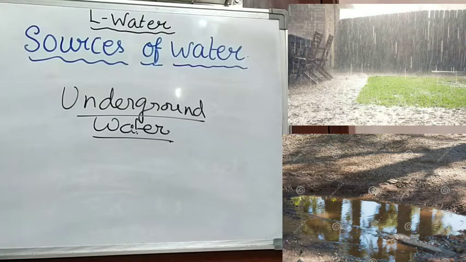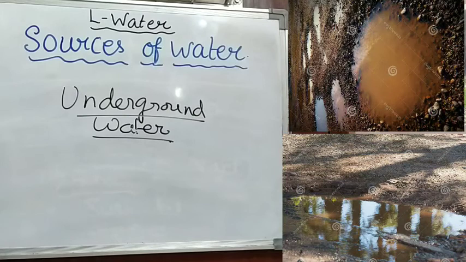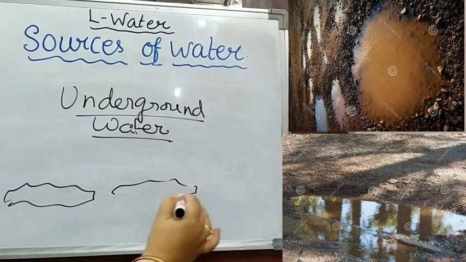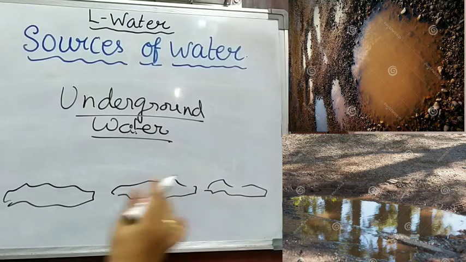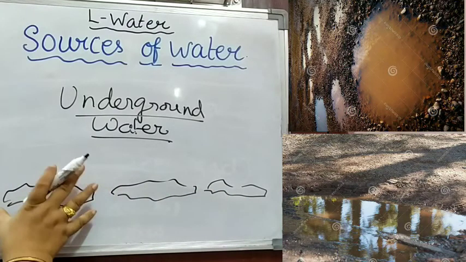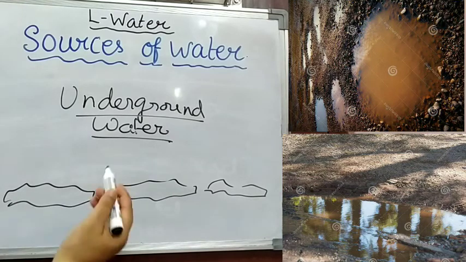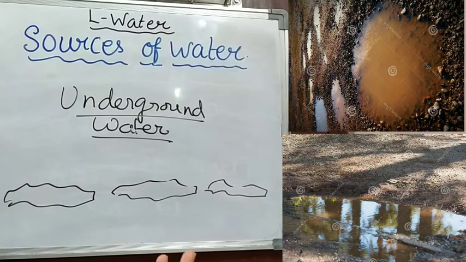When it falls for several hours, you will find that everywhere on the earth it forms big puddles. But when the rain stops, after several hours you find that the puddle vanishes. Why does it vanish? Where has the water gone?